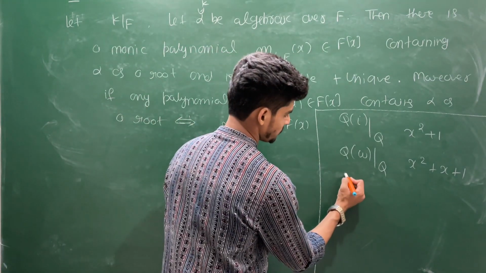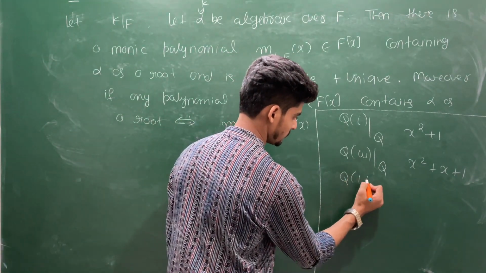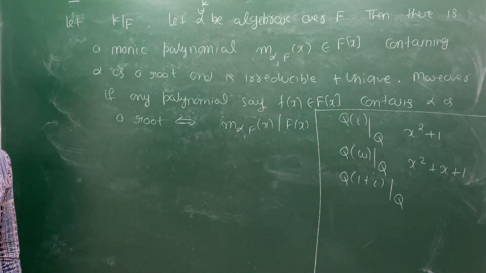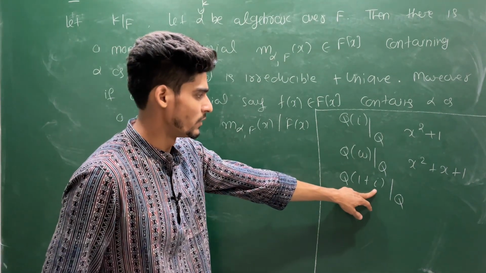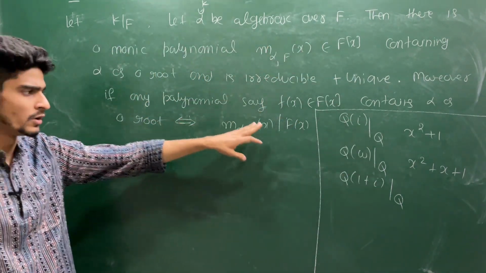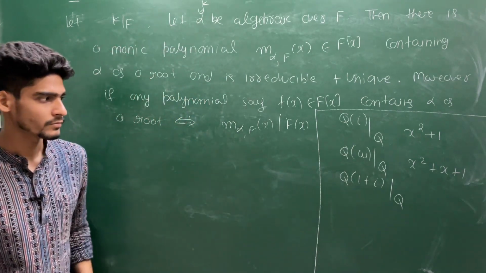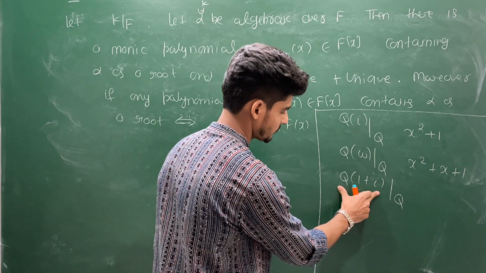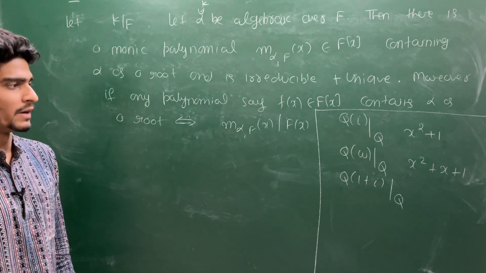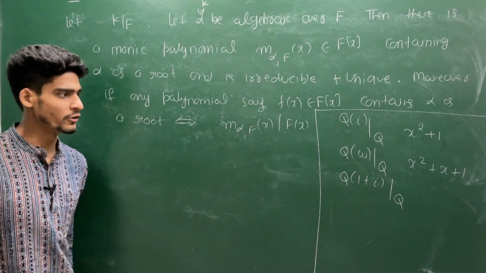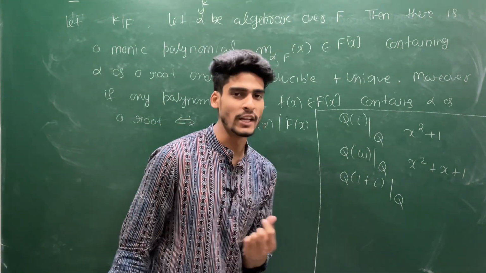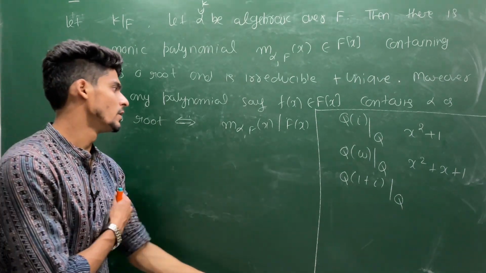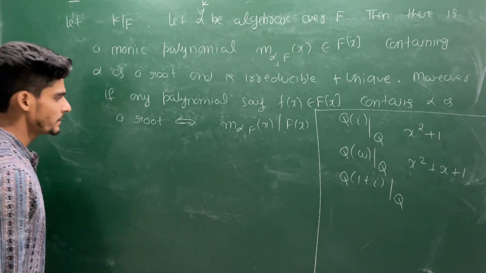Can you give me, for this Q(1 plus iota) over Q, the minimal polynomial for this? I have not given you the proof, I will give you the proof, but I am asking you to give me the minimal polynomial for this 1 plus iota. Can you predict the degree of the minimal polynomial here? Let's see how I can predict the degree.